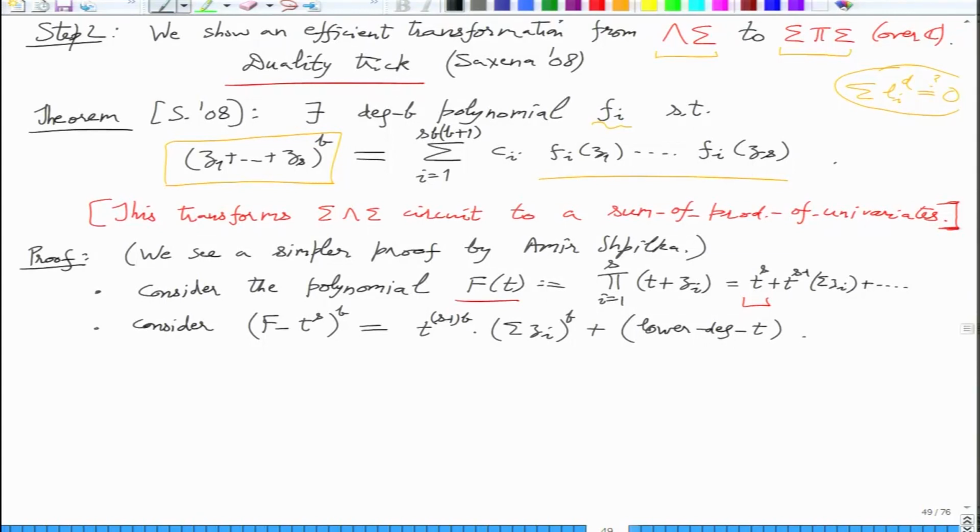Right. So now what do we want to do? We want to extract this. Think of it as, given this, you want to extract the highest degree t monomial. So how do you extract coefficients from a polynomial?